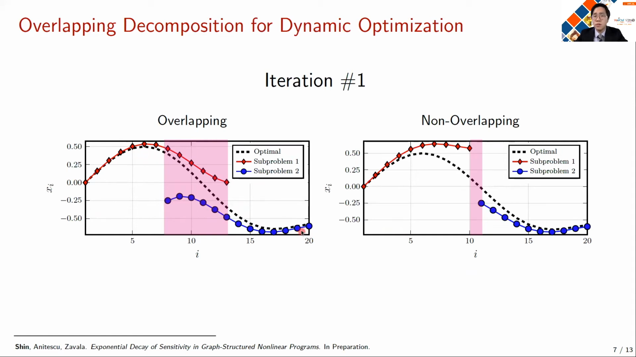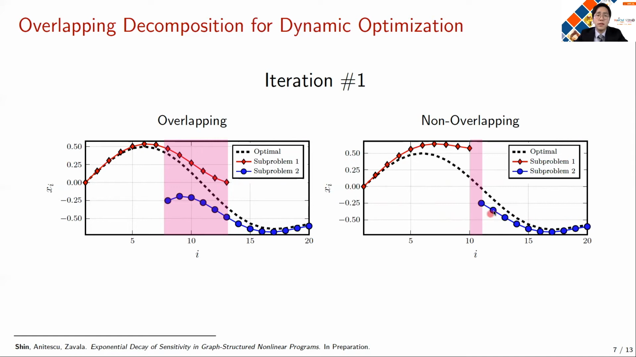So in the first iteration, both overlapping and non-overlapping decomposition need to start the iteration with some arbitrary starting point. And due to this arbitrariness, there are some significant errors in the subproblem solution, as you can see from the plots. However, one interesting observation is that as you go into the interior of the subdomains, the solution quality actually gets improved. Specifically, the difference between the optimal solution and the subproblem solution becomes smaller and smaller as you get into the interior part of the solution.